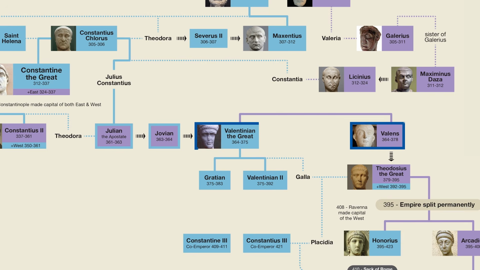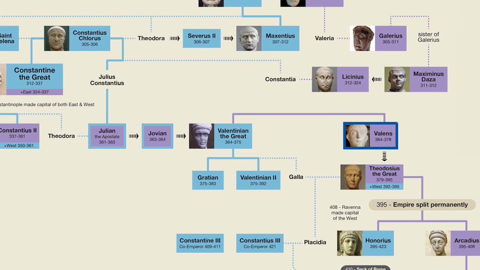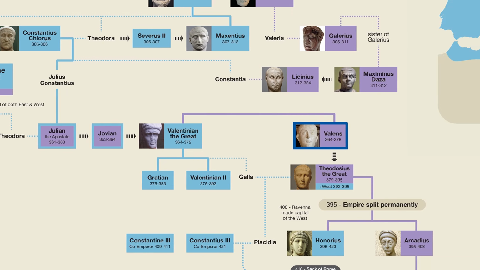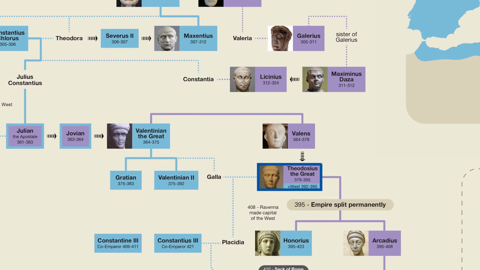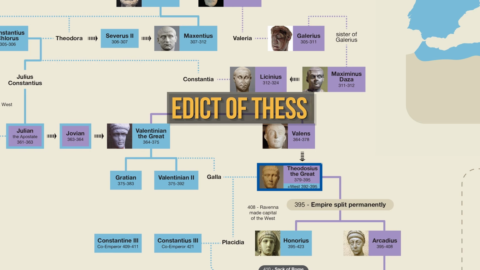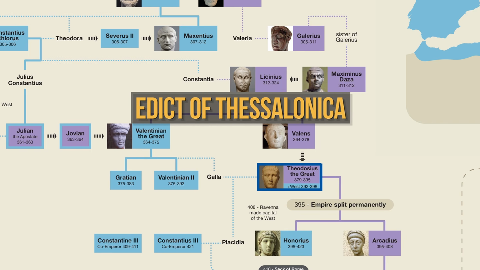He was followed by his son Gratian, who was married to the daughter of the former emperor Constantius II. But Gratian ended up being killed by a usurper named Magnus Maximus. By this point, Valens had been replaced in the east by a general named Theodosius. In the year 380, Theodosius issued the Edict of Thessalonica, which is generally seen as the moment when Christianity became firmly established as the state religion of the Roman Empire.